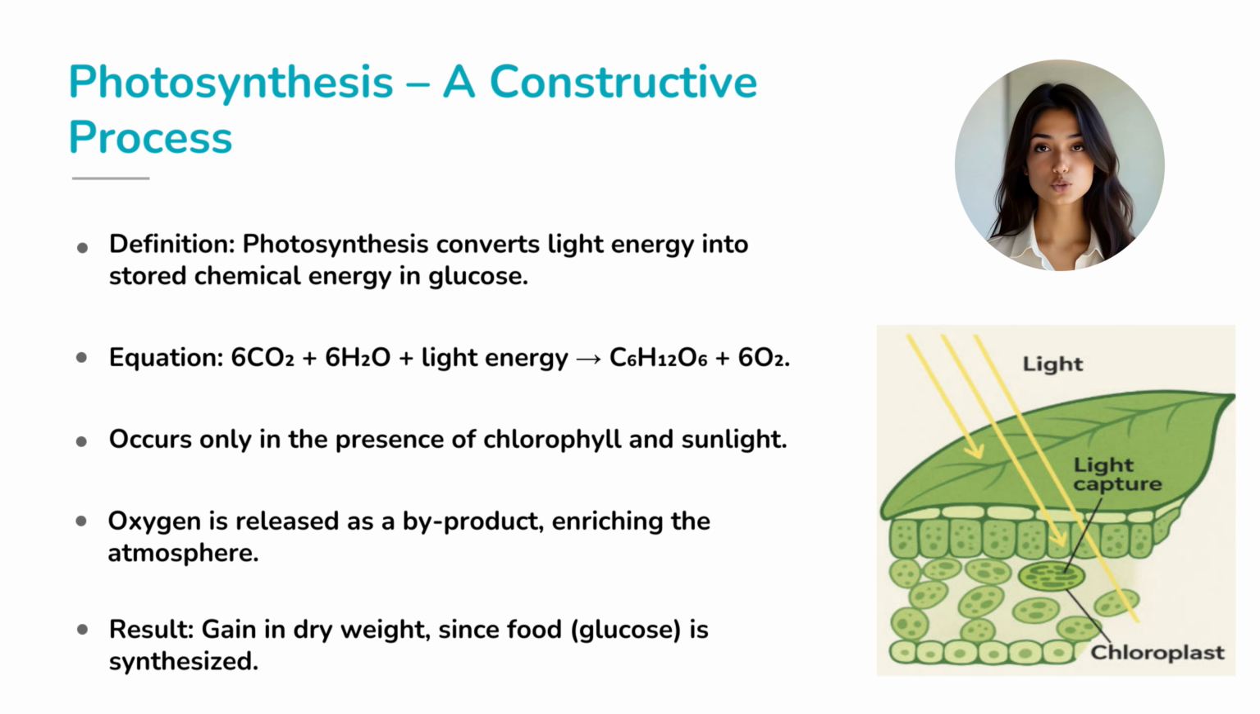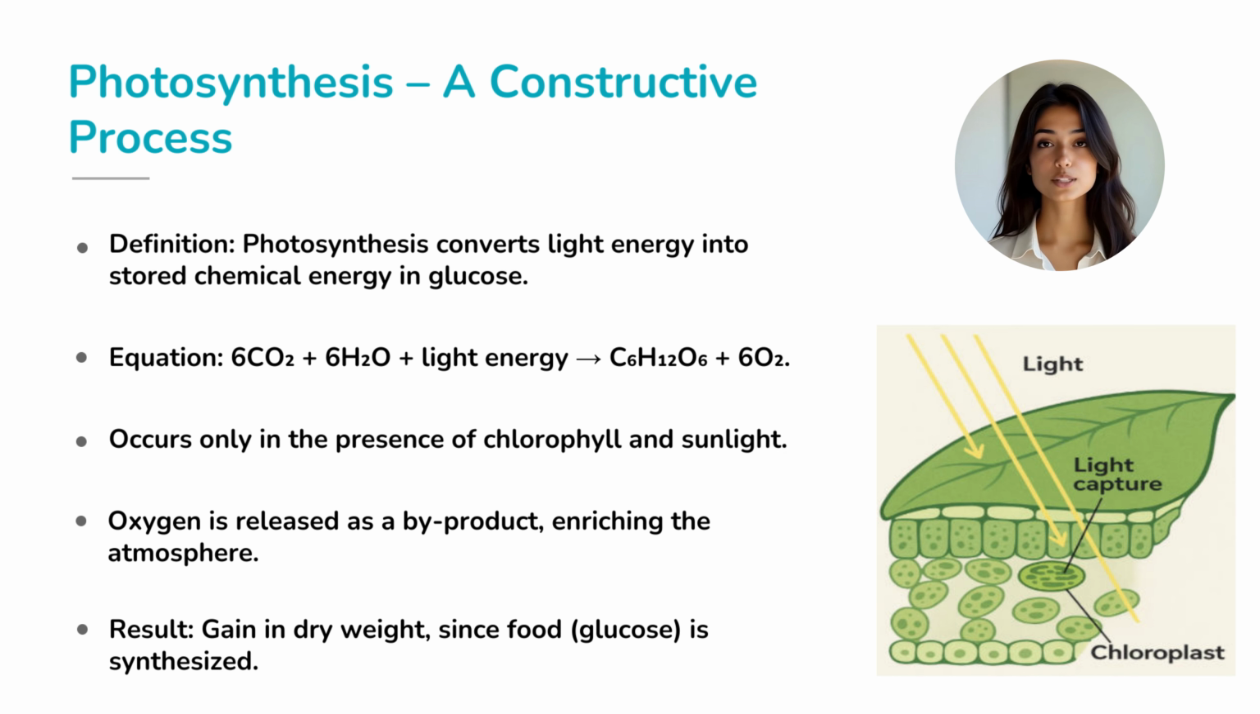Let's begin with photosynthesis, the builder of life. Photosynthesis is the process by which green plants convert light energy into chemical energy stored in glucose. The equation is simple but powerful: 6 molecules of carbon dioxide plus 6 molecules of water, in the presence of sunlight and chlorophyll, produce 1 molecule of glucose and 6 molecules of oxygen.